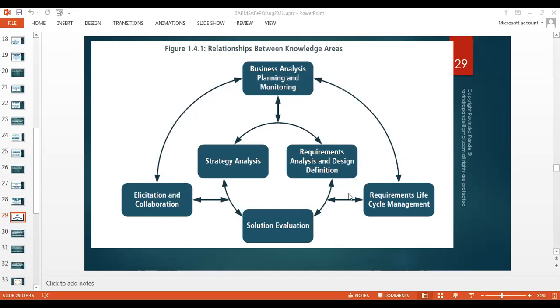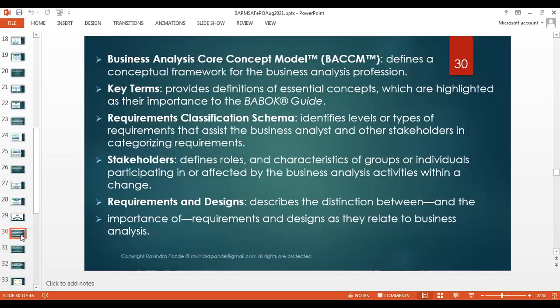Now let's try to understand what type of tools we need to make sure it happens in the right way. In the BA book, or in the overall business analysis community, we have a model called the business analysis core concept model. What it does is make us understand how this conceptual framework is to be implemented in the business analysis profession, how this framework can be adopted in the day-to-day life of a business analyst, right? And that's what we're going to learn now.